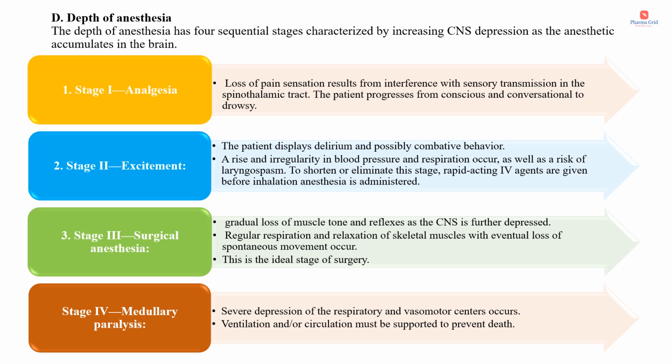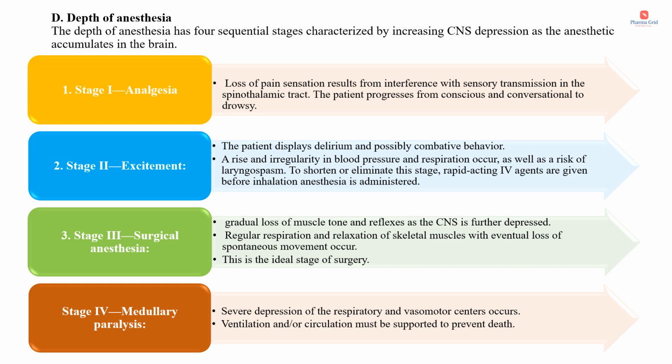The depth of anesthesia has four sequential stages characterized by increasing CNS depression as the anesthetic accumulates in the brain. The four sequential stages are: stage 1 is analgesia, stage 2 is excitement or delirium, stage 3 is surgical anesthesia, which is the ideal stage for surgery, and stage 4 is medullary paralysis, which is highly complicated.